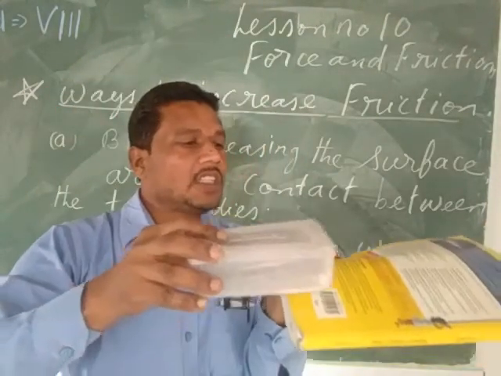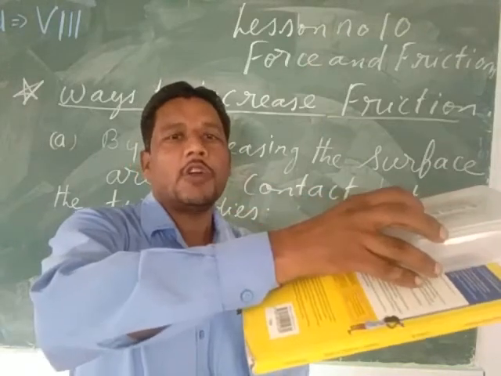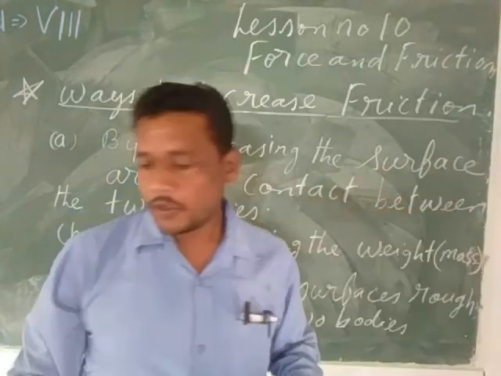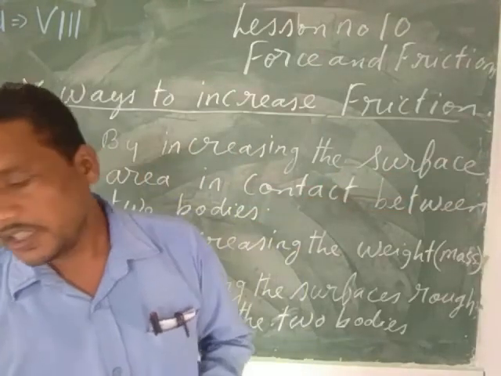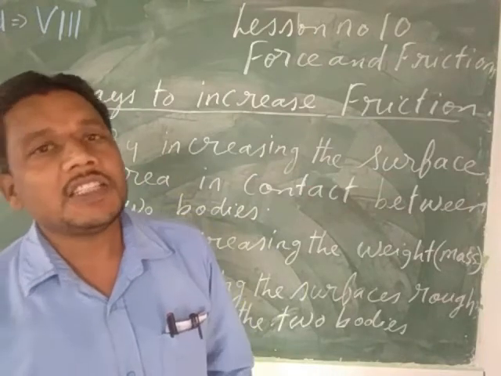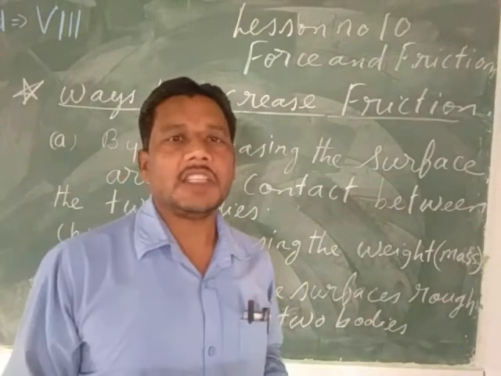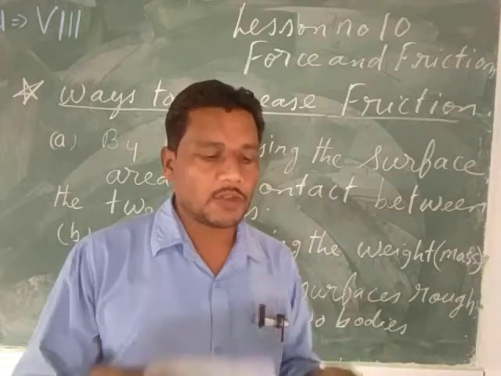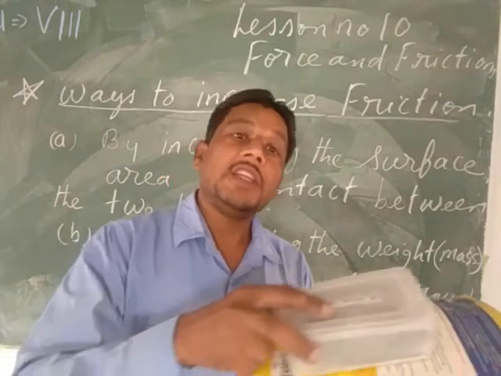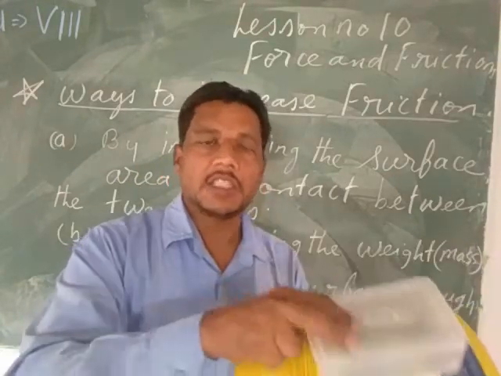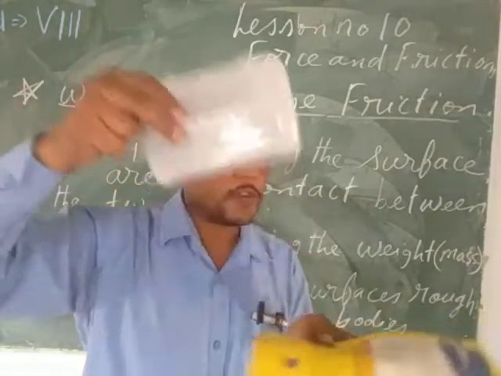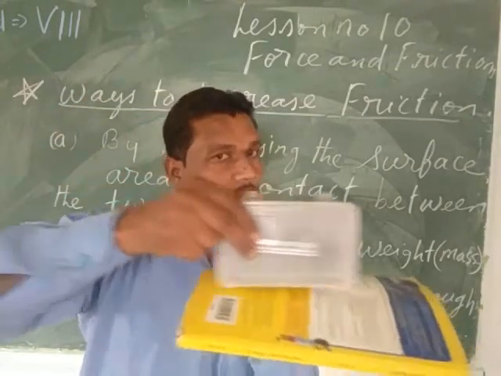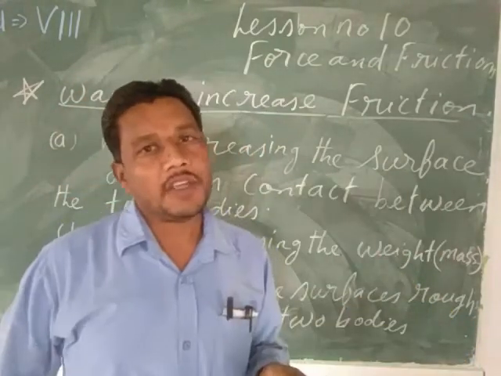If we are increasing the surface in contact between the two bodies, the friction will be more. So the first point says, if we increase the surface area in contact between the two bodies, the friction will increase. And if we reduce the surface between the two bodies, then the friction will be less.